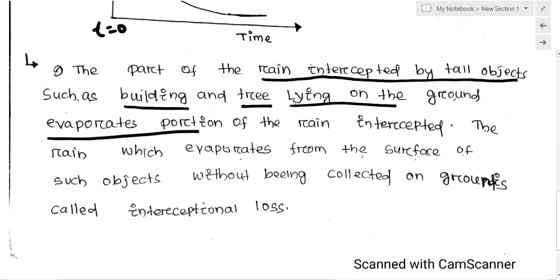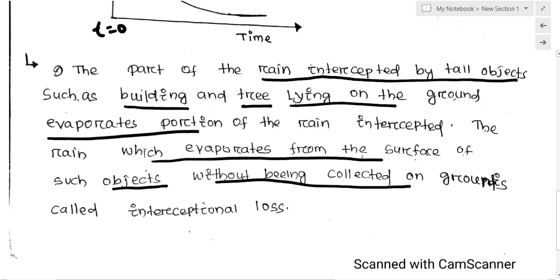The rain which evaporates from the surface of such tall objects without being collected on the ground is called interceptional loss. It is not collected on the ground, so it evaporates from the tall object directly to the atmosphere.